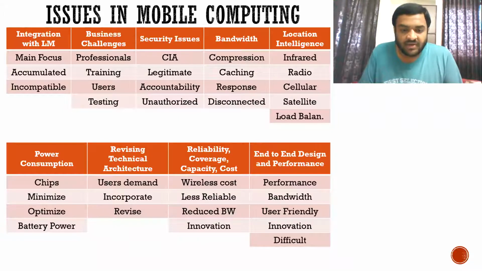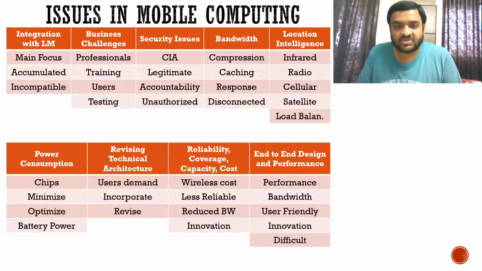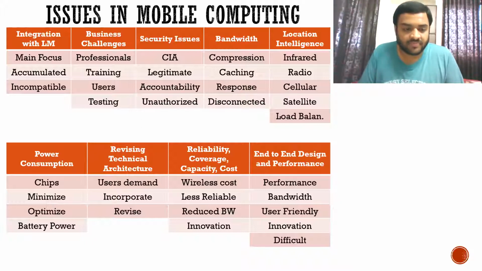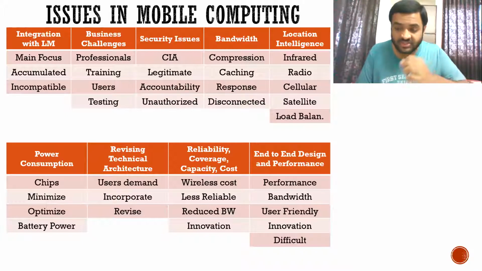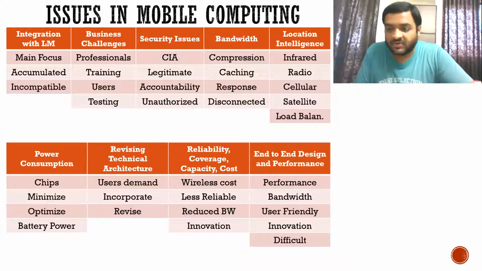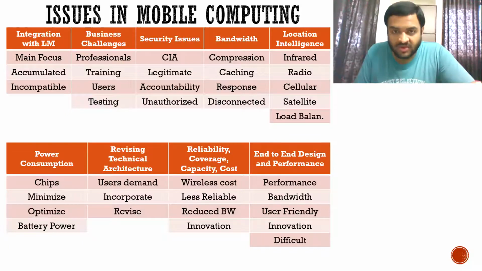After this, again, power consumption. Now, power consumption is also a limitation in mobile computing. What we can do here in power consumption is we can use chips in the mobile phones. Using these chips, it will optimize your battery power. The operations that you are doing on your mobile phones will require less power. So you will optimally use your battery power. That is only what you have to write in power consumption.